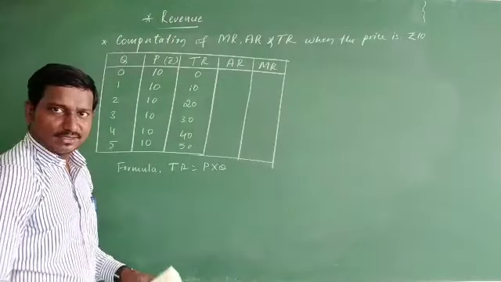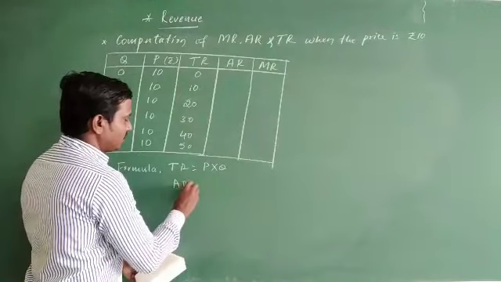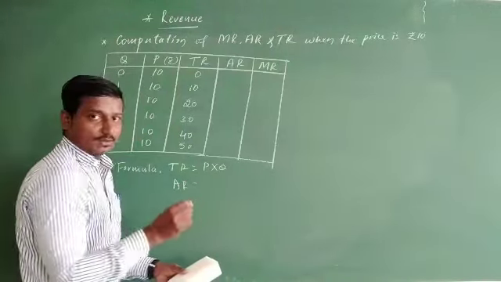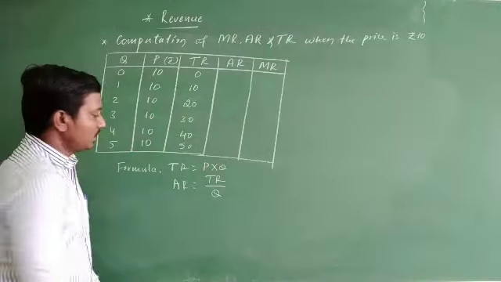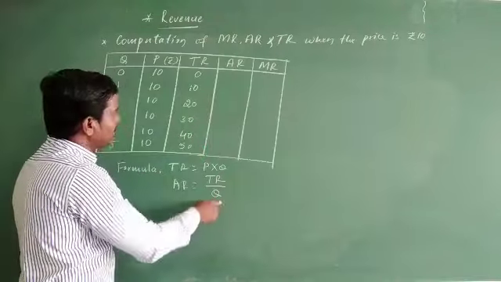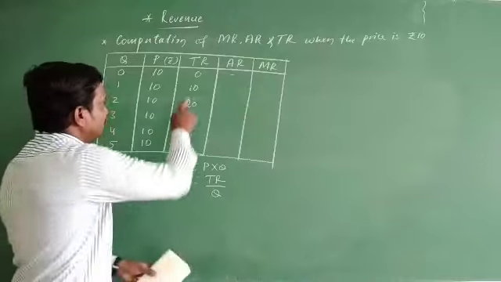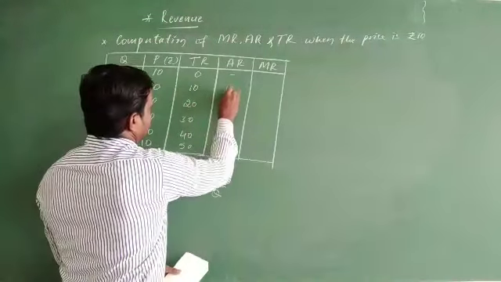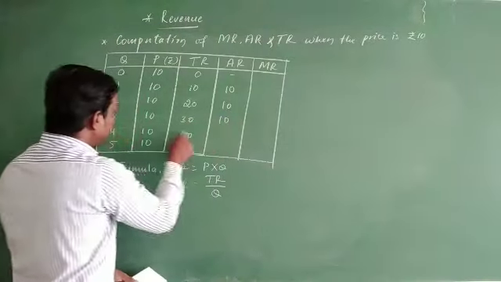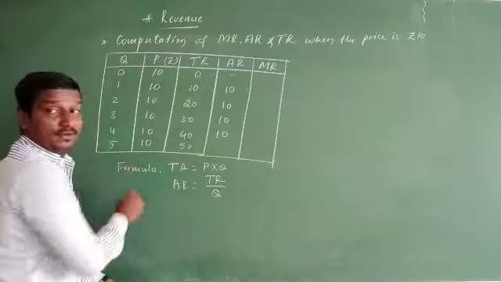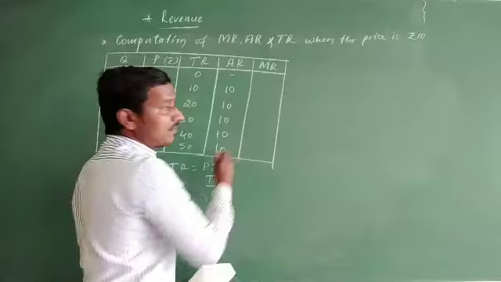Well, okay. So come to the average revenue. How do you find average revenue? Average revenue can be found with the formula TR divided by Q. This is the total revenue, and these are the Q. So 0 divided by 0 is undefined, or dash. Come to the next one: 10 divided by 1, 10. 20 divided by 2, 10. 30 divided by 3, again 10. 40 divided by 4, again 10. 50 divided by 5, oh my god, again 10. It's all 10 only.